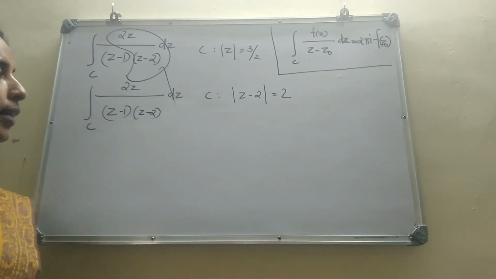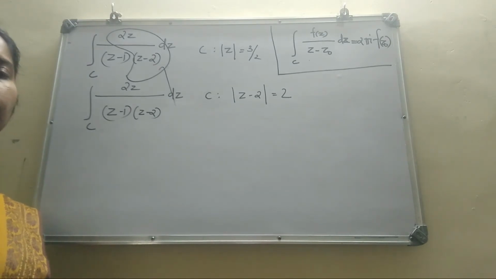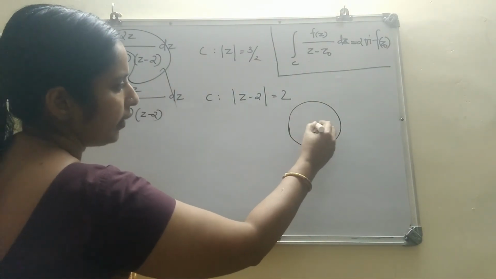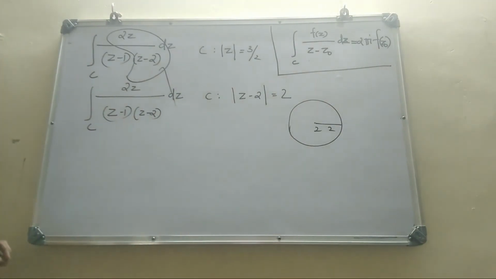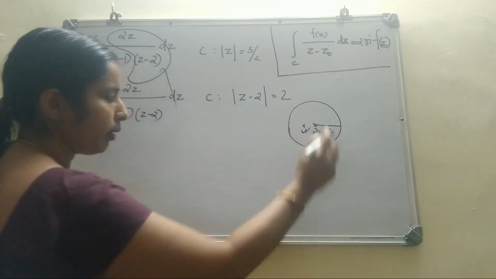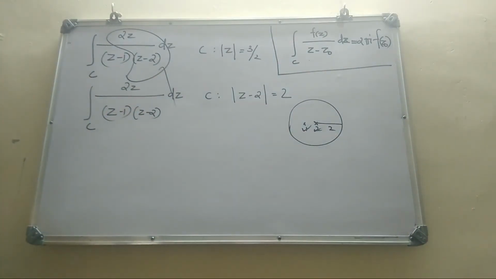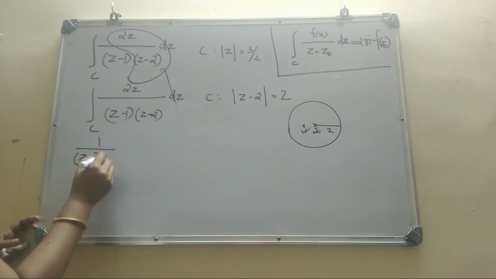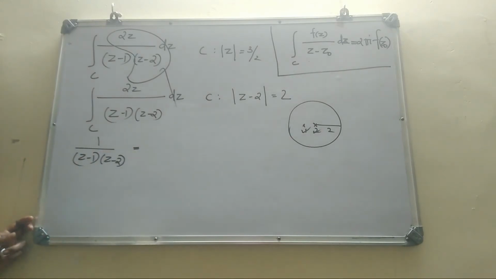See, while considering the second question, both singular points are within C. Our C is a circle with center 2 and radius 2. Singular points are 1 and 2. 2 is this point, 1 will be here. So both the singular points are within C. Since both singular points are within C, we can't directly apply Cauchy's integral formula. Here, for applying Cauchy's integral formula, first you have to give the partial fraction of 1 by z minus 1 into z minus 2.